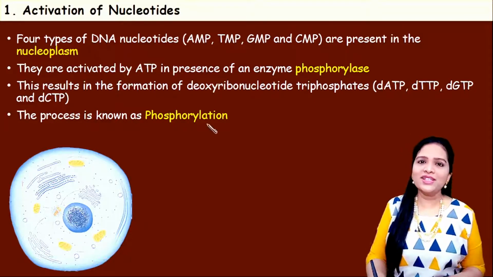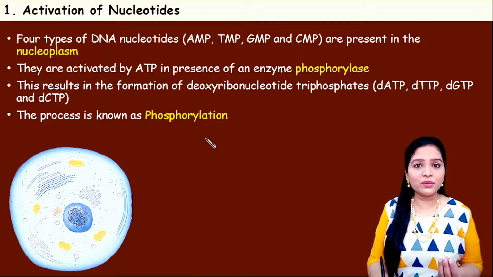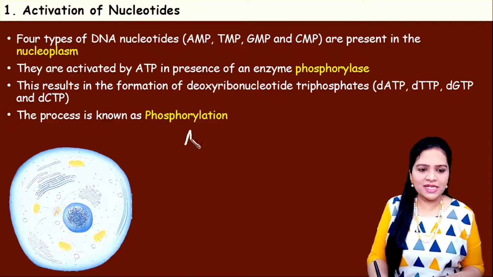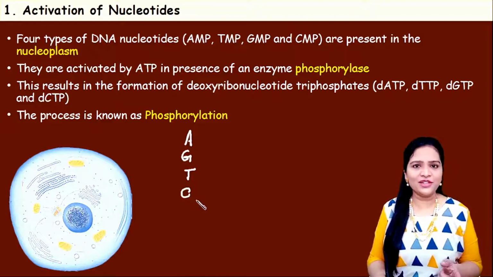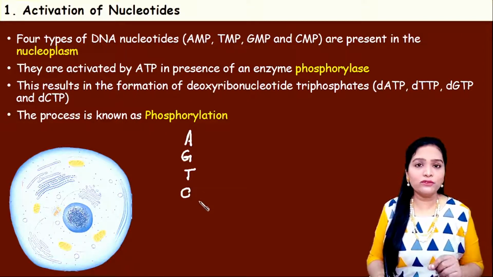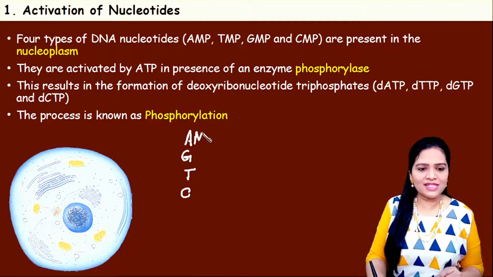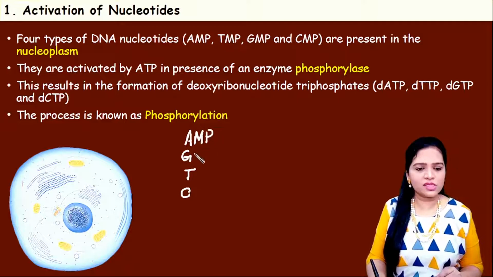What are the 4 different nucleotides required for a DNA? That is adenine, guanine, thymine and cytosine. These are the 4 DNA nucleotides. These nucleotides are present as monophosphate. That's why we call them adenosine monophosphate, guanosine monophosphate, thymine monophosphate and cytosine monophosphate.